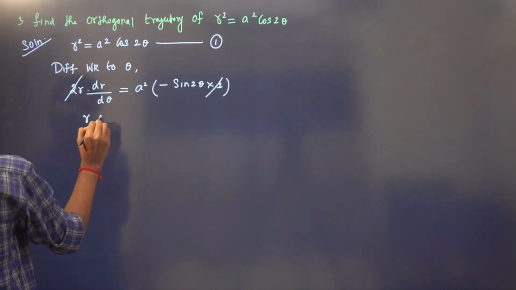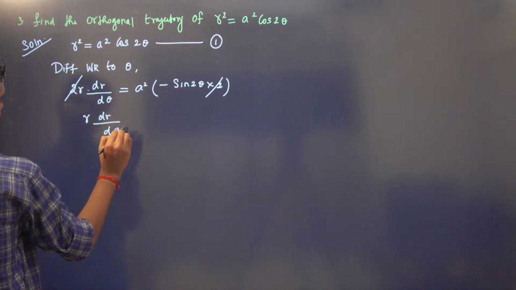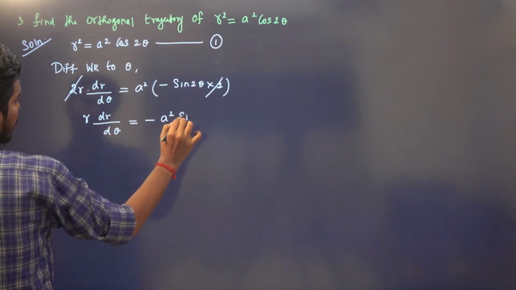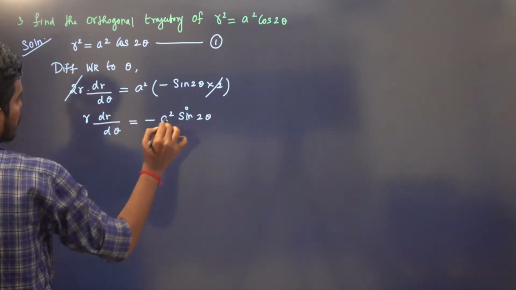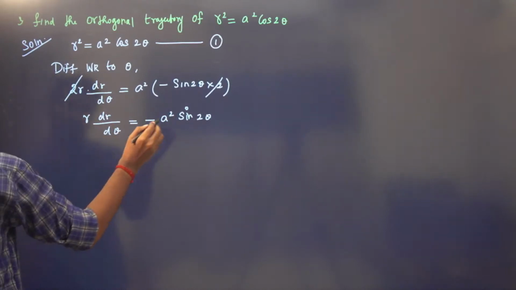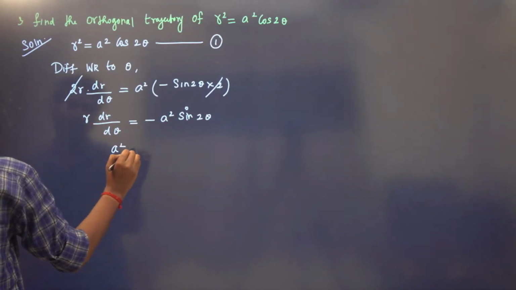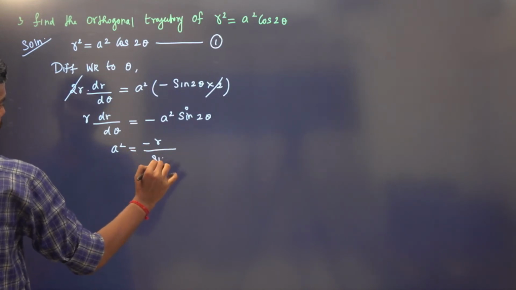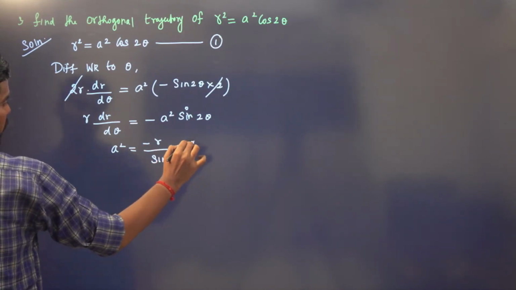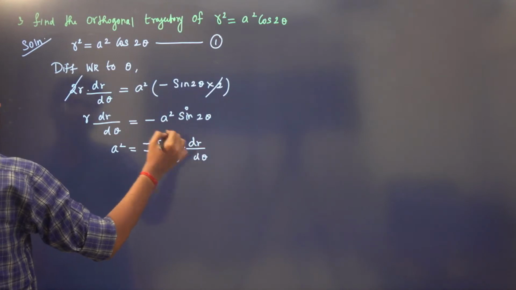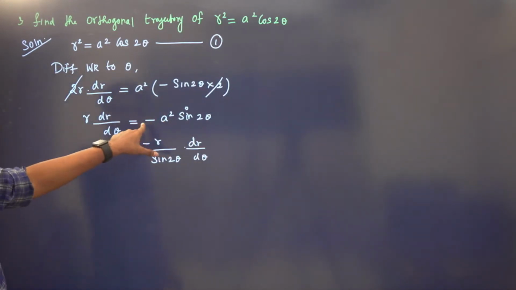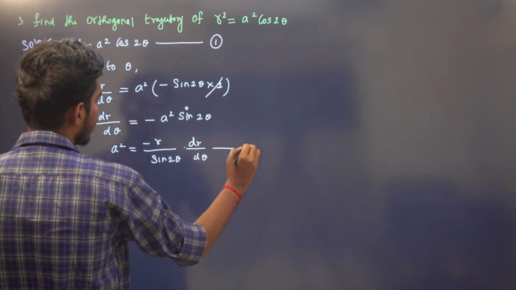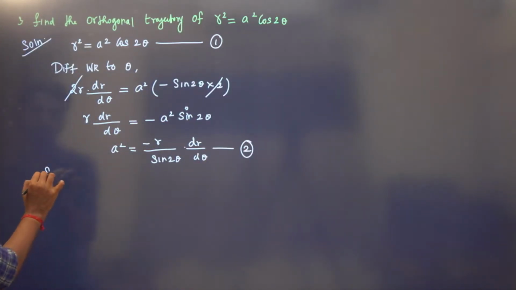So we have r dr by d theta is minus a square sin 2 theta. So I can find the value of a square from here: a square is minus r by sin 2 theta dr by d theta, right? Substitute in 1, and you can eliminate the parameter.